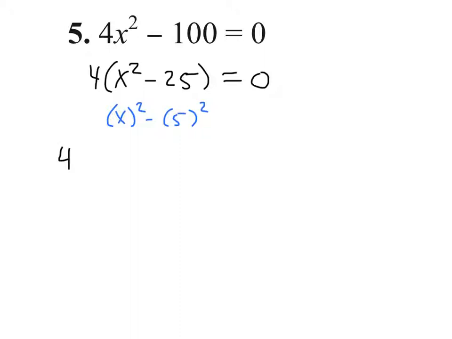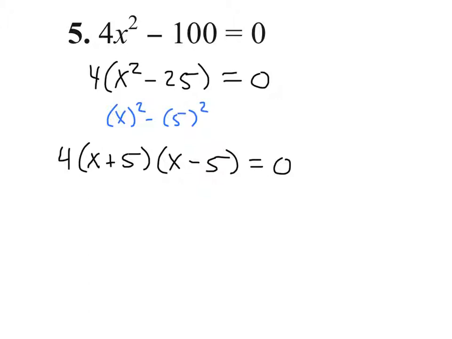So now we have 4 times our two binomials, because that's what the pattern always said. One of them is a plus, one of them is a minus. And we get x plus 5, x minus 5. And don't forget, you've got to keep that equal sign coming along because we're solving an equation. So there is our factored form. But now notice we have three things multiplied together to equal 0.